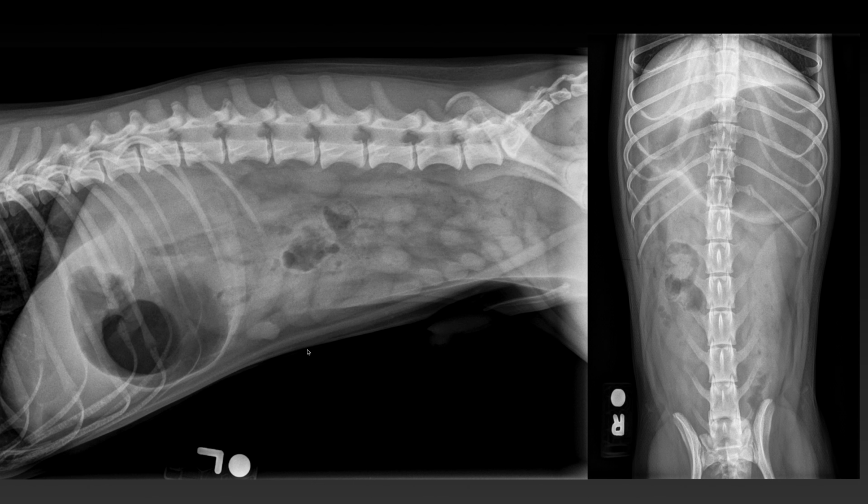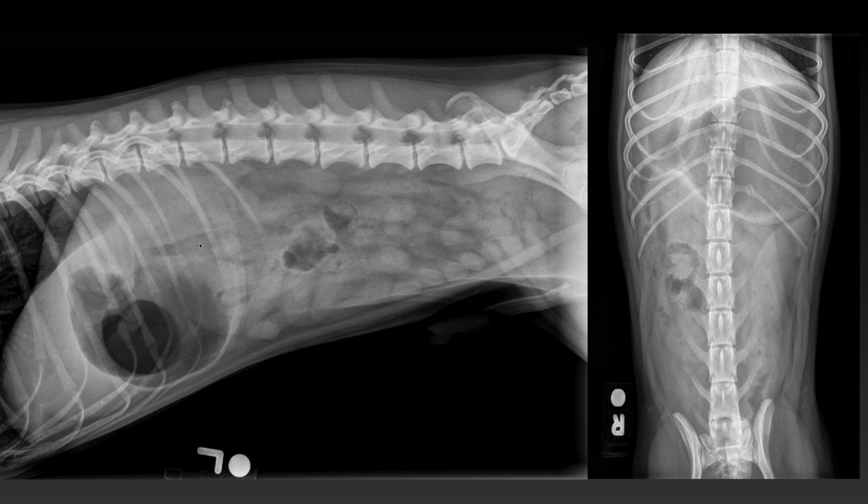If we have a look at the left lateral projection, the gas is coming up into the area of the antrum and pylorus, and as there's a lot of gas, there's also gas in the gastric corpus. There's soft tissue opaque material here in the fundus. In the VD projection, we see gas in the antrum and in the fundus, so the stomach is not torsed. There's also some gas within the descending duodenum, which is seen here.